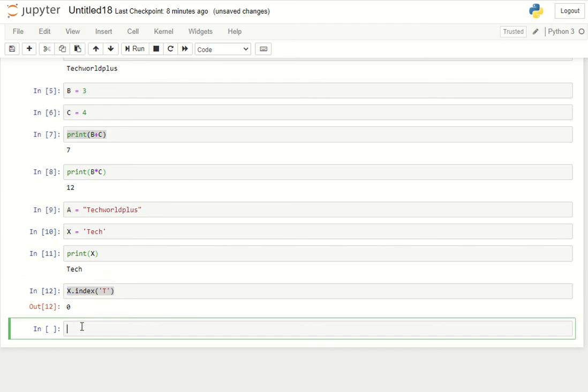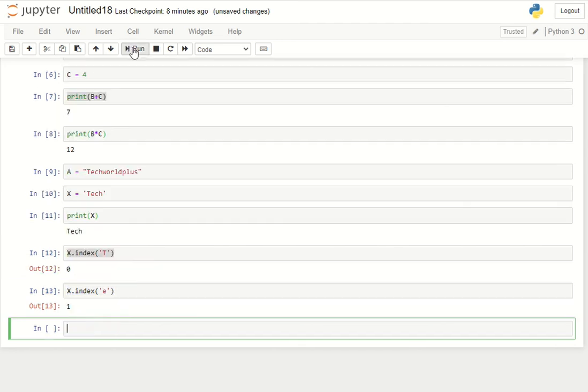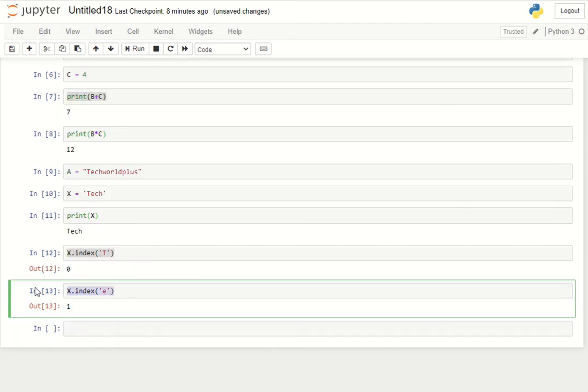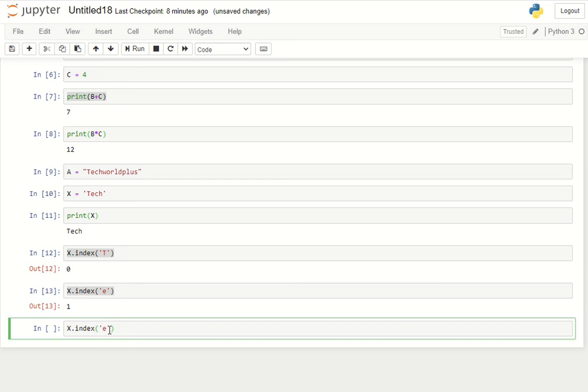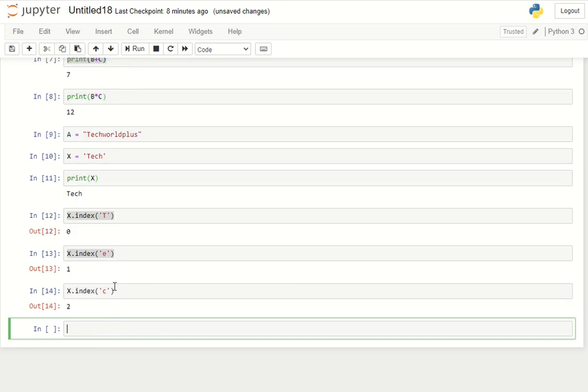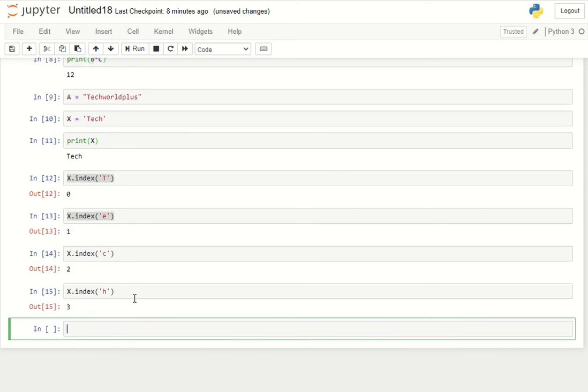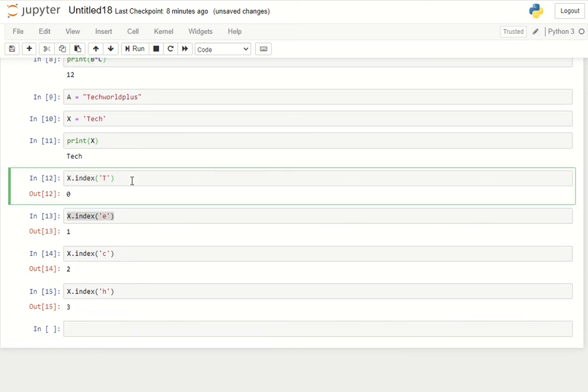Similarly, what is the value of e? This should be 1. Similarly, what is the value of c? This should be 2. Similarly, what is the value of h? This should be 3. So this is how indexing is done in Python.